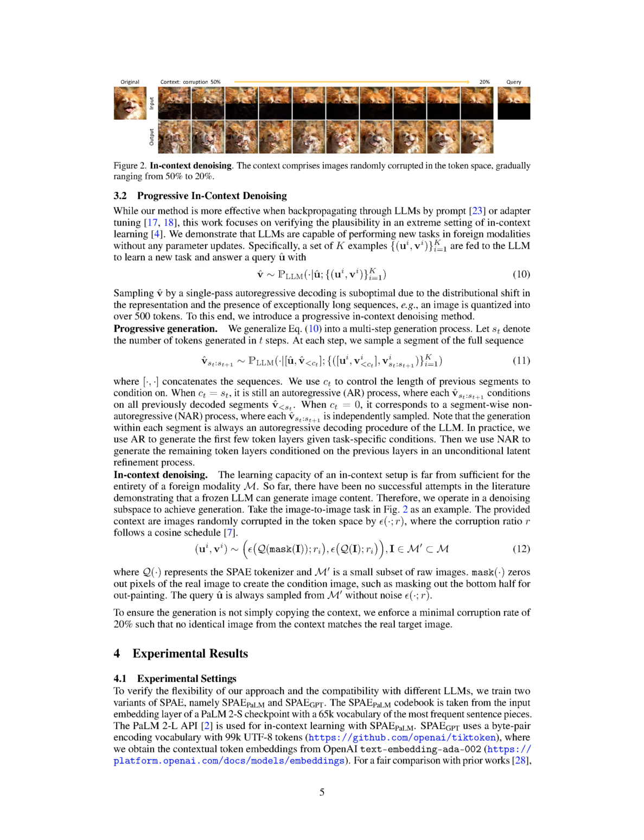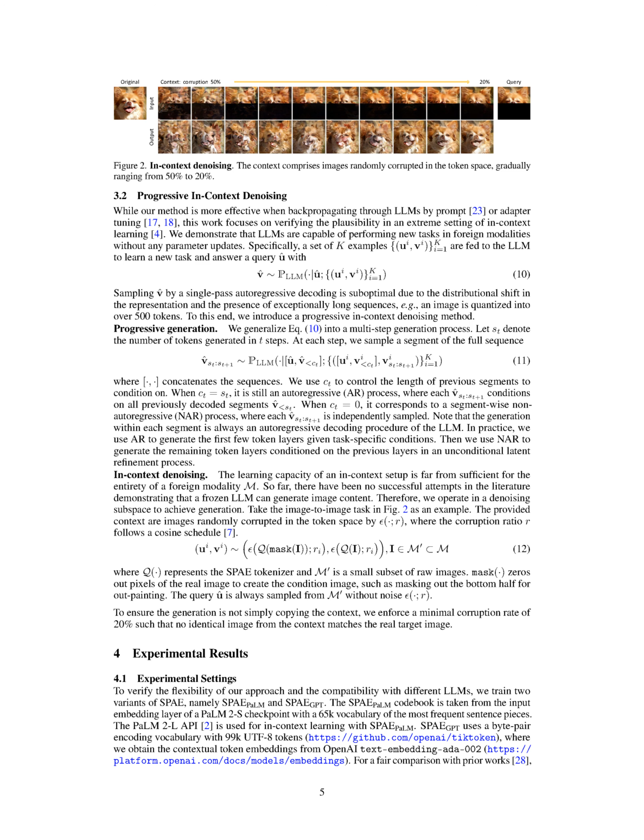We denote the number of tokens generated in T steps as S_T. At each step, we sample a segment of the full sequence. The sequences are concatenated using a specific symbol. We use another symbol, C_T, to control the length of previous segments to condition on. When C_T equals S_T, it remains an autoregressive, AR, process, where each segment of the sequence conditions on all previously decoded segments. When C_T equals 0, it corresponds to a segment-wise non-autoregressive, NAR, process, where each segment of the sequence is independently sampled. It's important to note that the generation within each segment is always an autoregressive decoding procedure of the LLM.